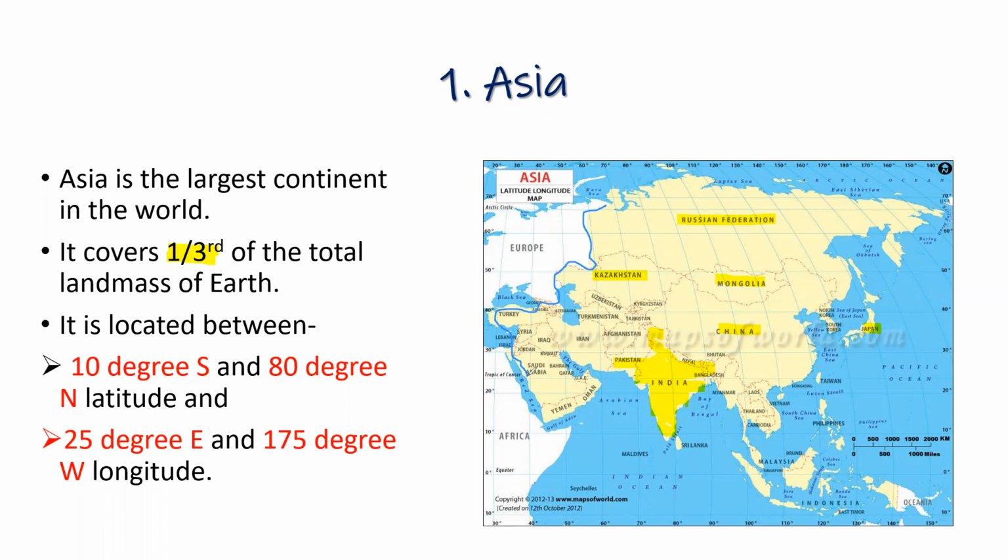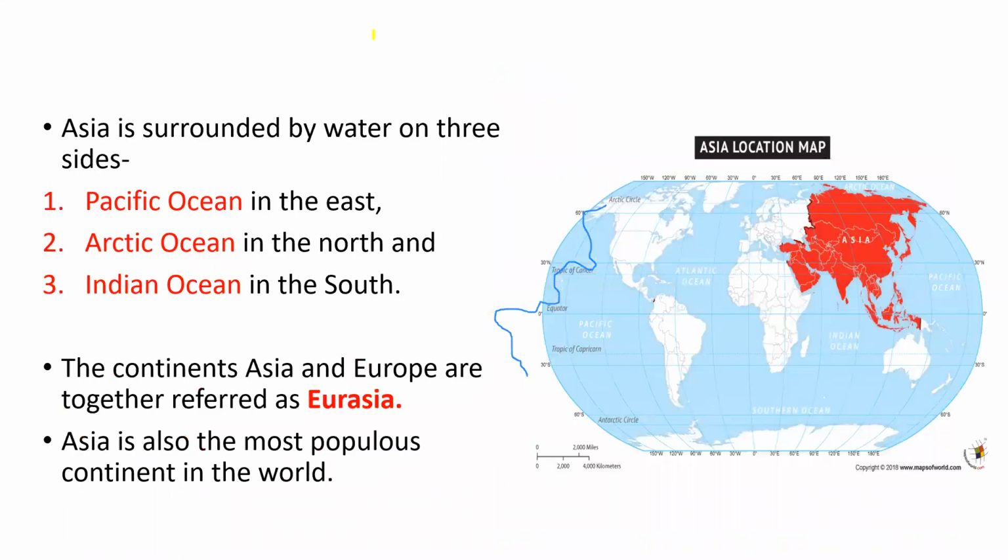All right. Next, now see, our Asia is surrounded by water on three sides. Children, in our previous class, we also learned that there are oceans, right? There are 5 oceans and 7 continents. These continents are surrounded by water bodies or oceans. So let us see which oceans surround our Asia. Asia is surrounded by water on 3 sides.